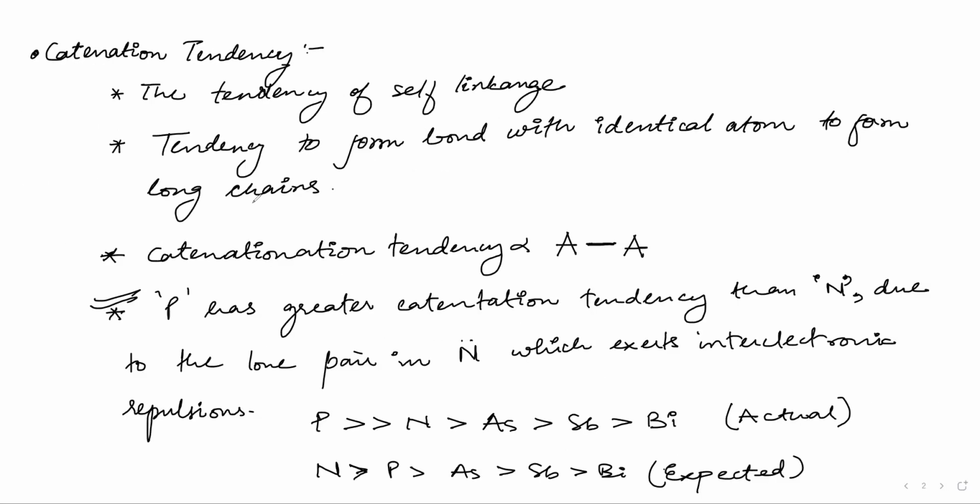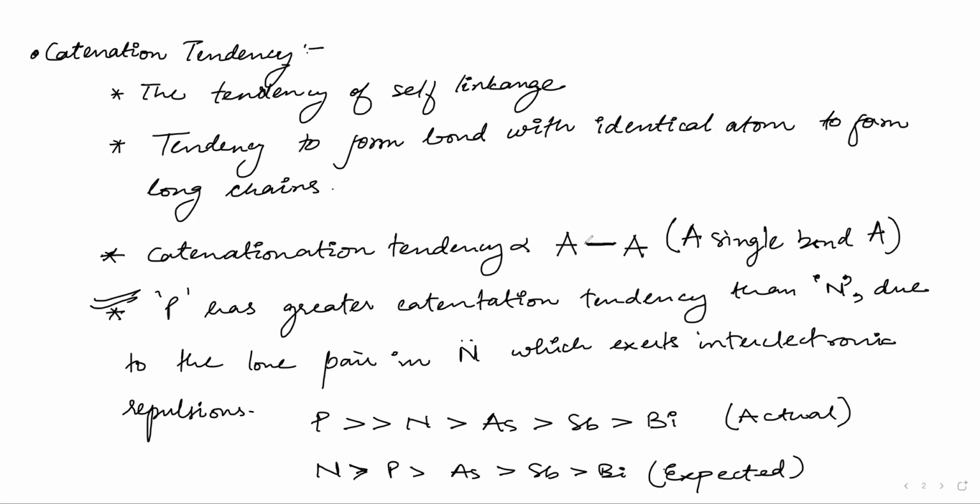Yes, sir. Catenation tendency is directly proportional to what? Keep your mic on, don't turn it off unless I say so. Catenation tendency is directly proportional to what? So the A-A bond. What A bond? A single bond A. Okay, so you don't remember it, so write it: A single bond A.